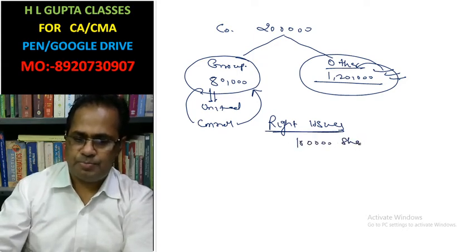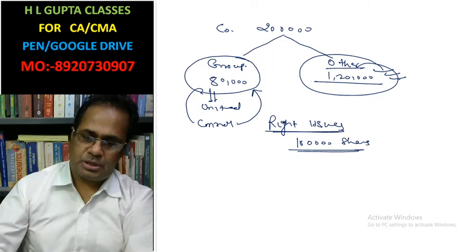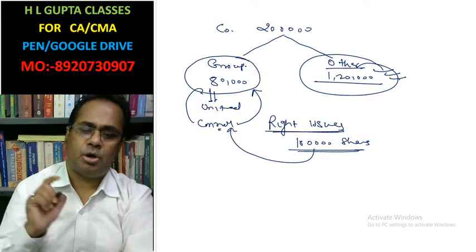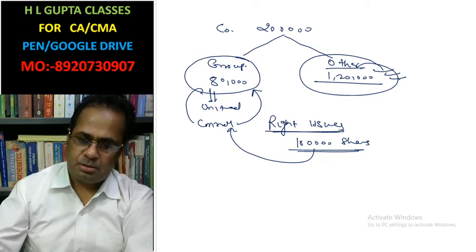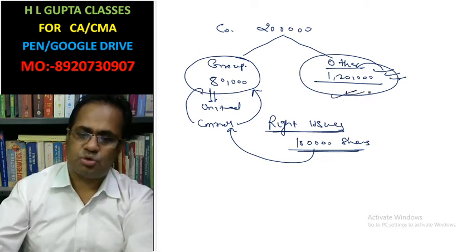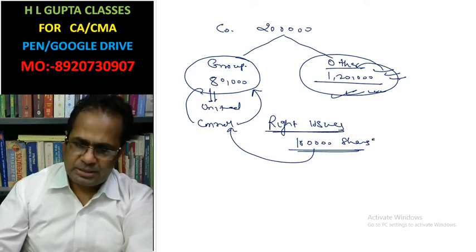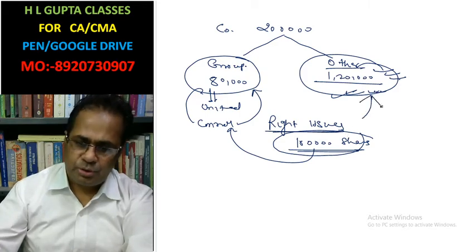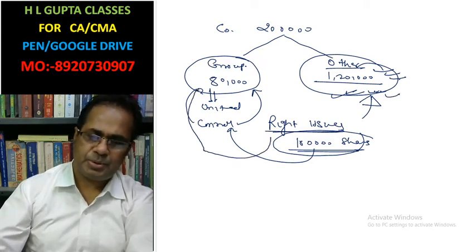This group wants to purchase all these shares, but as per company law, these persons also must have the right to get the shares. That's why company law has made provisions for allotting any shares. You must ask whether these persons are going to purchase these shares or not. If they are not interested in purchasing, then these shares can be purchased by this group.